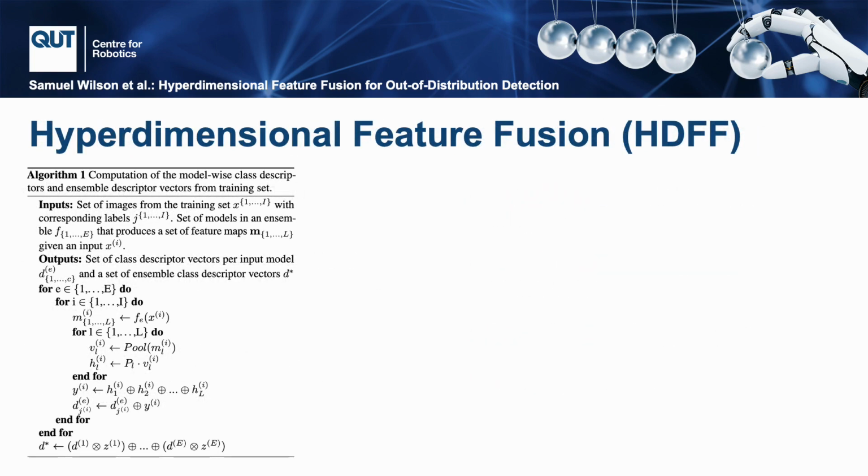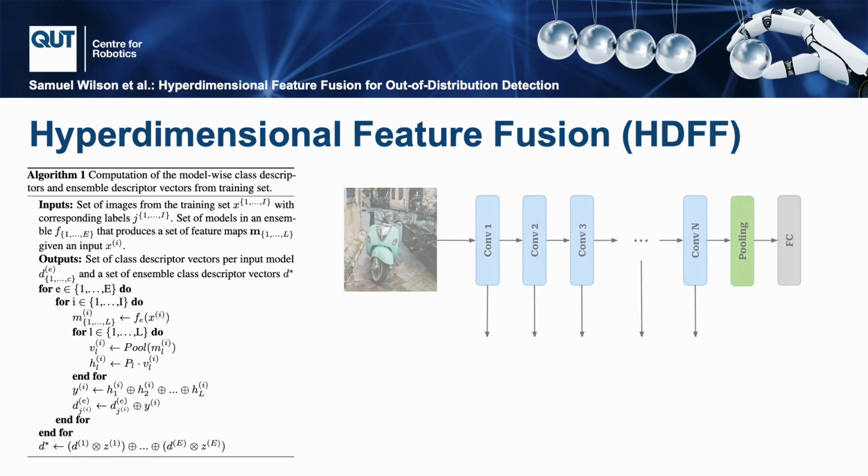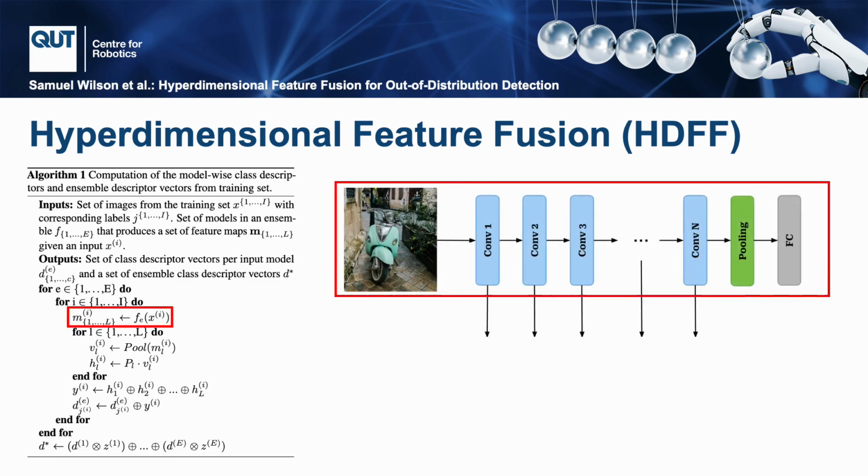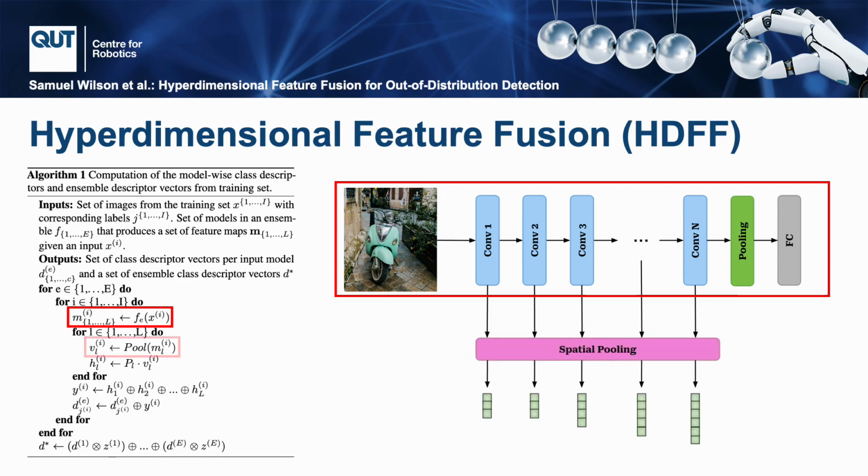In order to leverage the multi-scale feature maps from a neural network for out-of-distribution detection, we first have to extract the feature maps from the backbone of the neural network. Once we have these feature maps, we then spatially pool them down to vector representations in order to integrate with our hyperdimensional computing framework.